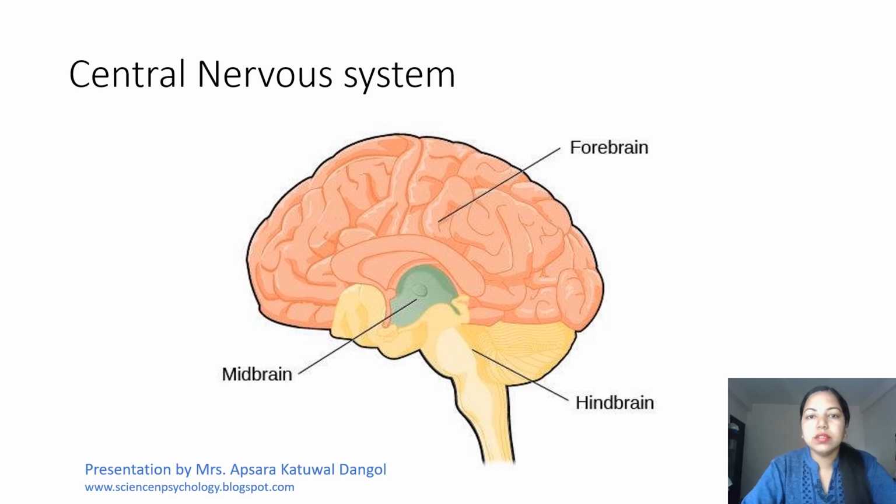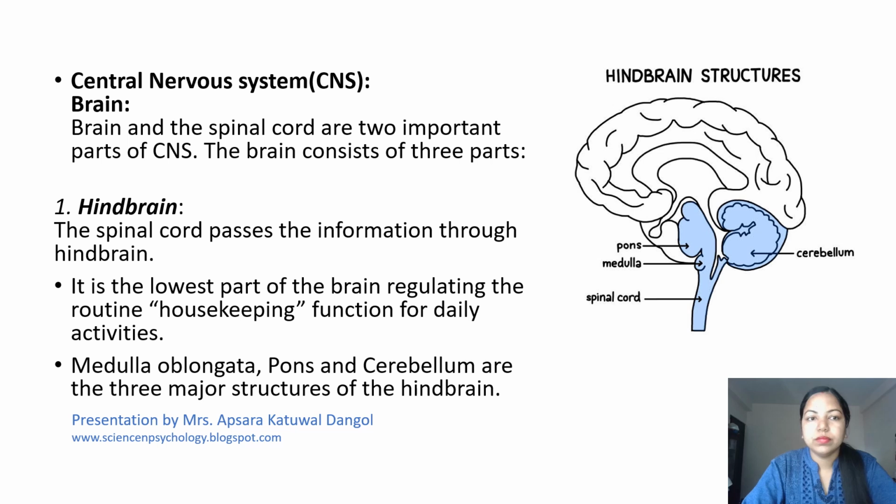Looking at the central nervous system, if you see this structure, this whole structure is known as the cerebrum, and here we will be discussing the forebrain, midbrain and hindbrain. So let's discuss the brain. The brain and spinal cord are two important parts of the central nervous system. The brain consists of three parts, and that is the hindbrain, midbrain and forebrain.